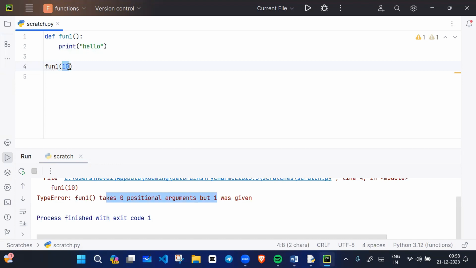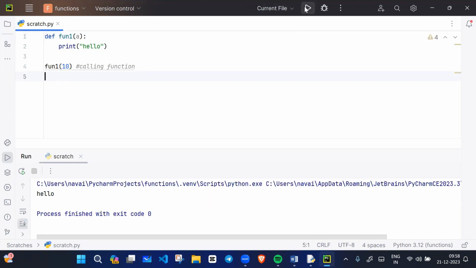If you are sending 10 from here, there should be a receiver. For example, A is a receiver. How many parameters are there in this function? We have one parameter, which is A. It is a receiver point. It will receive 10 from the calling. What we are doing here is calling the function. When we call the function, we pass input, and in the definition we write a parameter. The parameter receives the input.